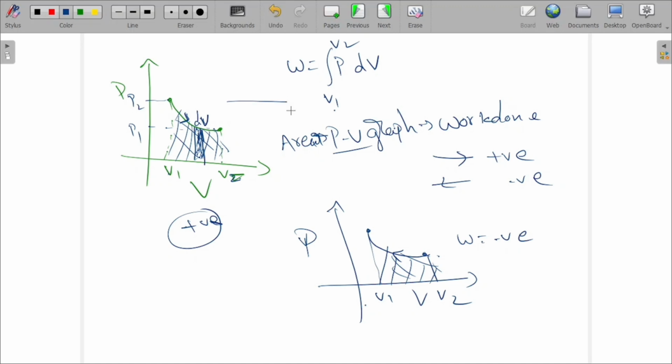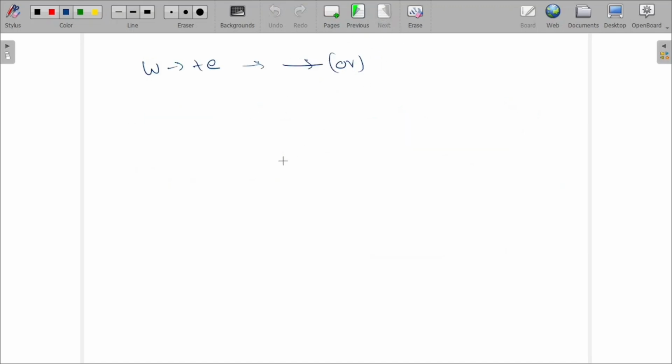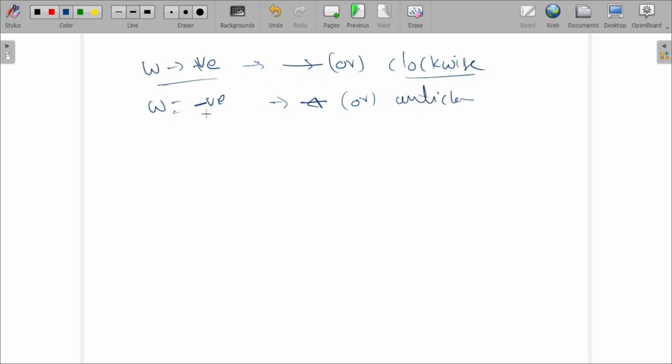This direction is also called clockwise. Clockwise is positive. Anti-clockwise is negative. So work done is positive in clockwise, work done is negative in anti-clockwise.